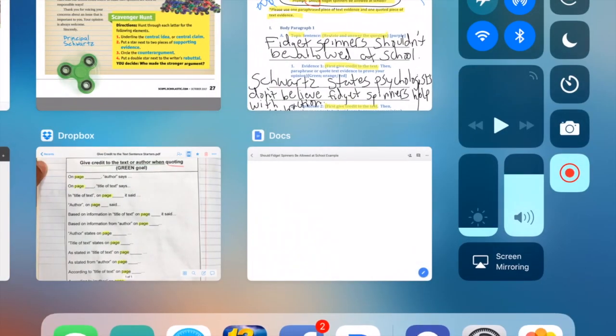Now if you haven't noticed, I am working on an iPad here, so it's going to be a little bit different than working on a computer. That's why it looks a little different. But you guys are pretty good at working in Google Docs, so I'm pretty confident that you're good at this part.